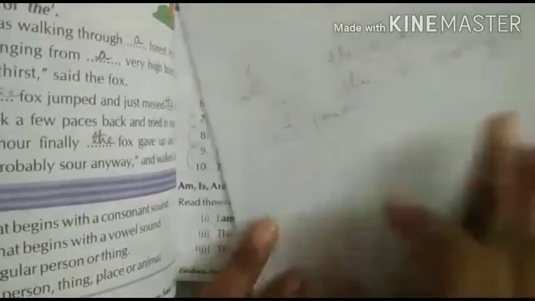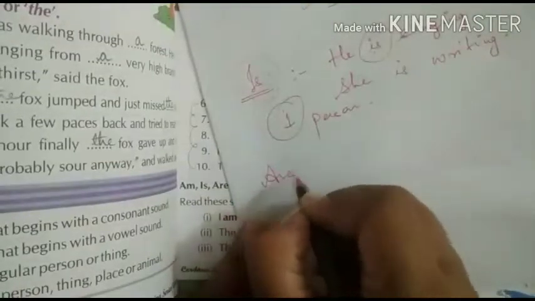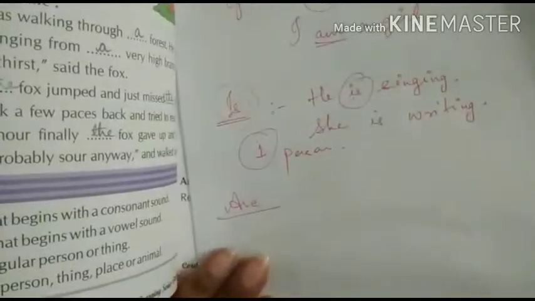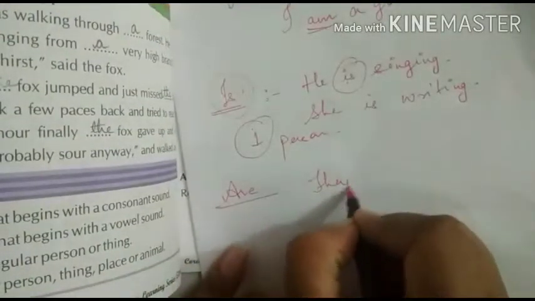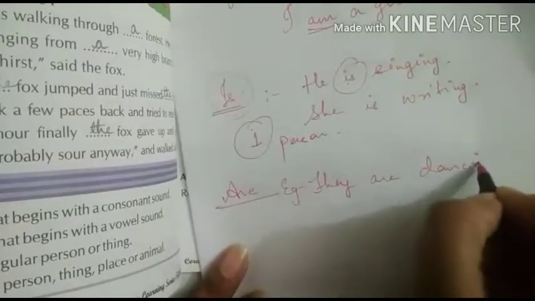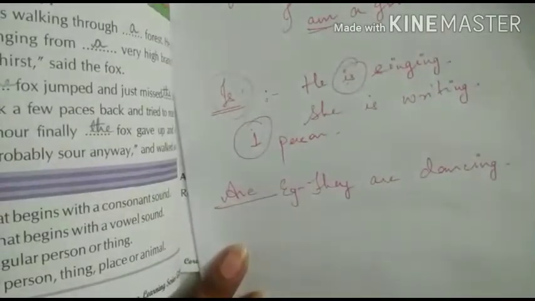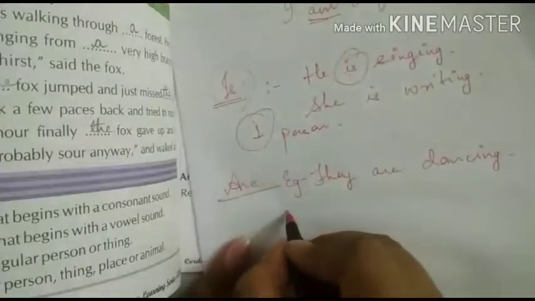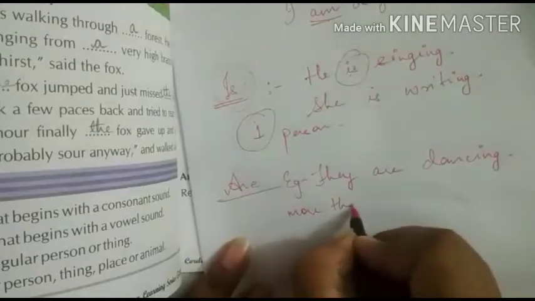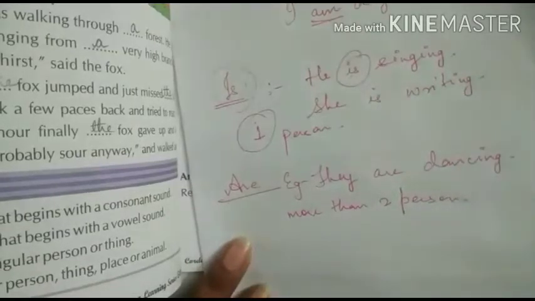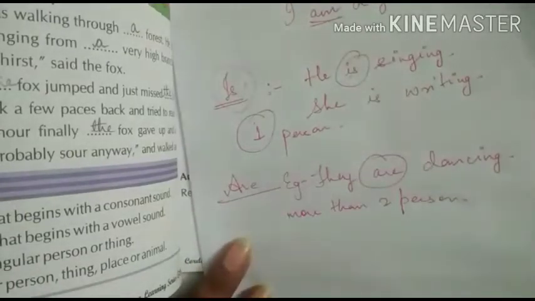Fine. Now the use of are, A-R-E. The use of verb are. They are dancing. Whenever we talk about more than two persons, then we use the verb are.